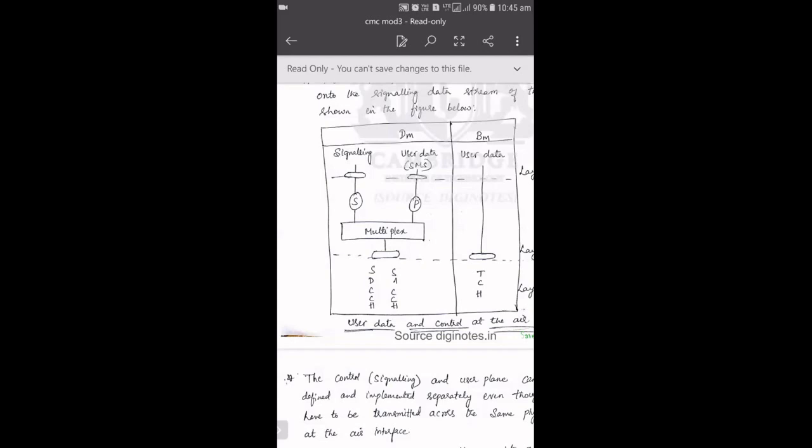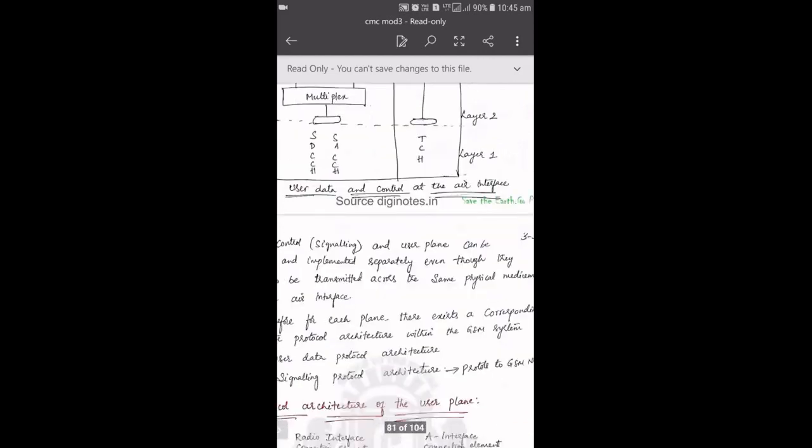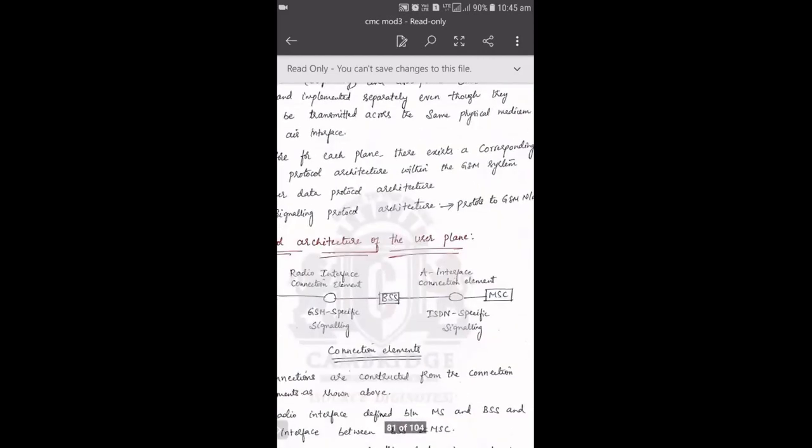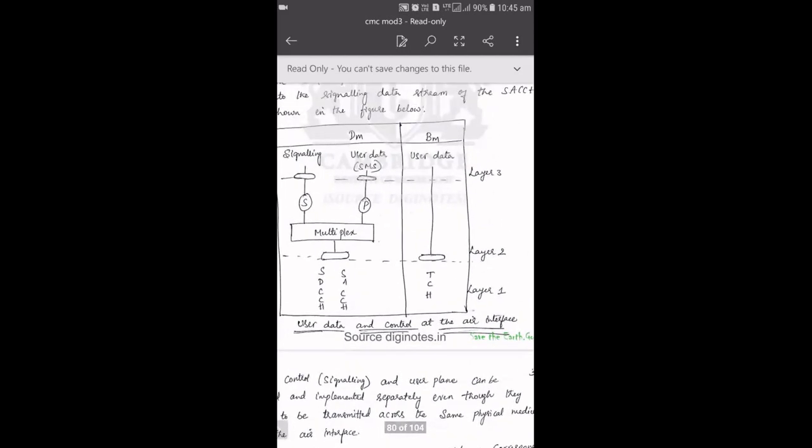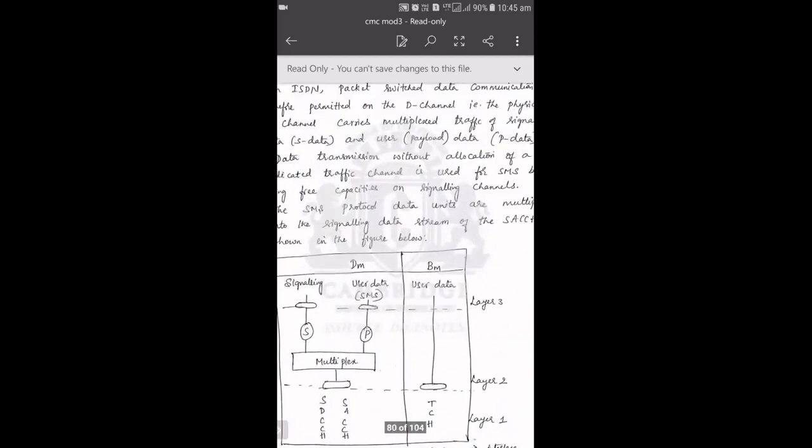So in layer 2, it is going to multiplex both signaling as well as user data, and then it is going to transmit the corresponding signaling data as well as payload data. That is the meaning of this. So basically, this is what is under the user plane. As I told, the user plane restricts us only to layer 1 and layer 2. We are not going to discuss the topmost layer, layer 3, under your protocol architecture of user data.